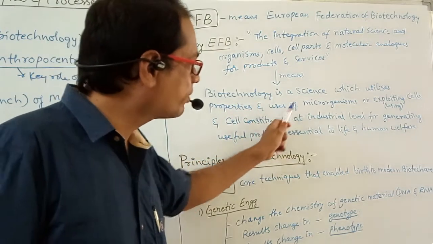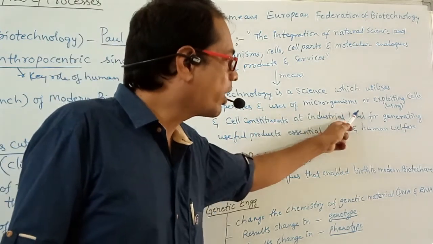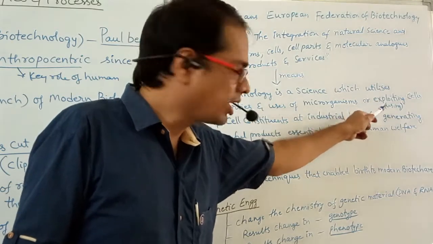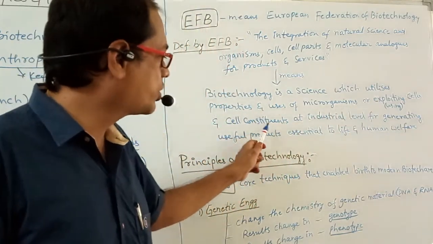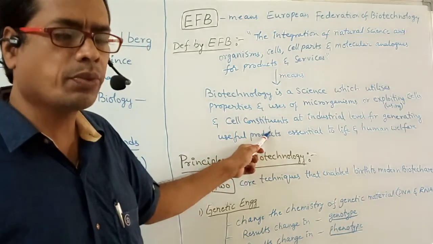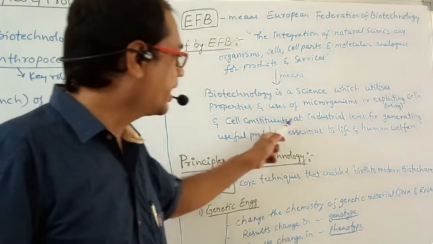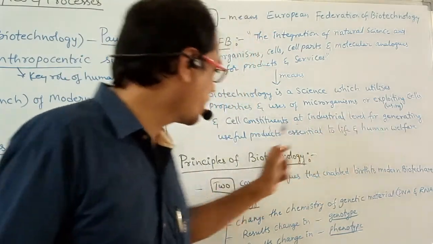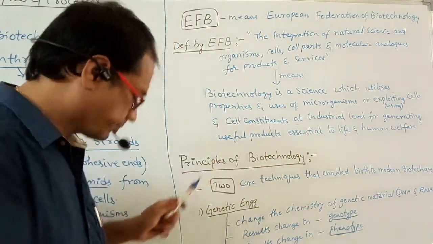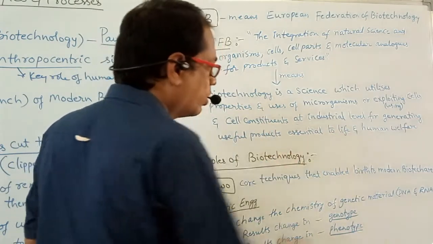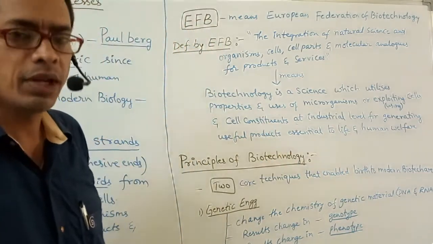This is the definition given by EFB, which means biotechnology is a science which utilizes properties and uses of microorganisms or exploiting cells. Exploiting cells means using cells and cell constituents, the components present inside the cell, at industrial level for generating useful products essential to life and human welfare.